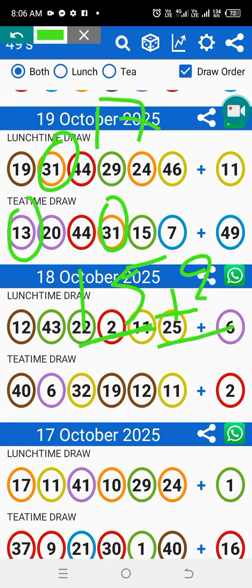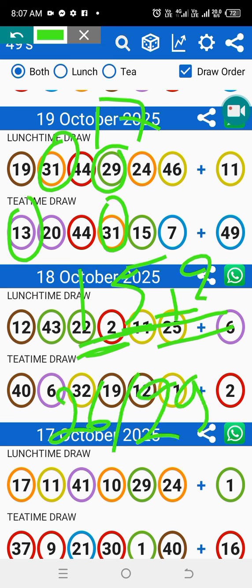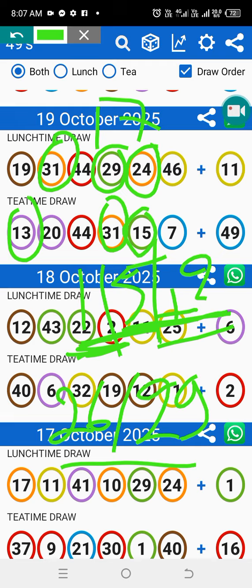They then use 17. Now we have 25 plus 1 is 26, which came as 29, because 26 when you spin is 29. Now we have 25 minus the first number, which is 24, right? So this was the best way to play, and you play the first and the last number. If the last number came, then you play the first number, which is 15. 15 came here. So three numbers on tea time came only from one code.